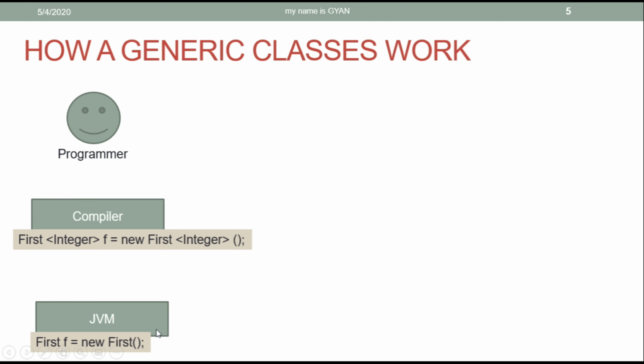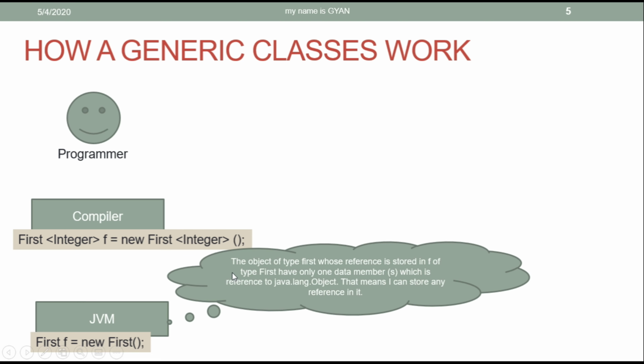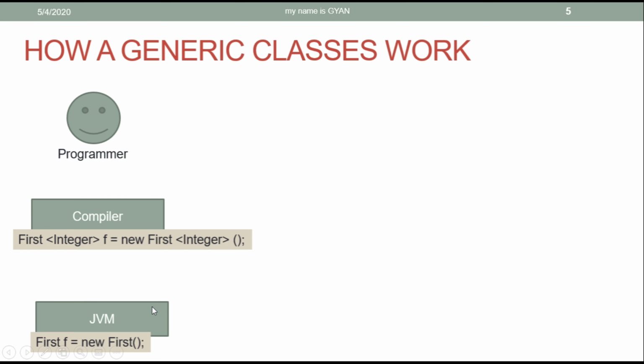So after looking at this statement, the JVM thinks that the object of type First, whose reference is stored in the reference variable f of type First, has only one data member, that is s, as we already have seen in the previous example, which is a reference to java.lang.Object. That means I can store any reference in it. The JVM never knows about generic classes.